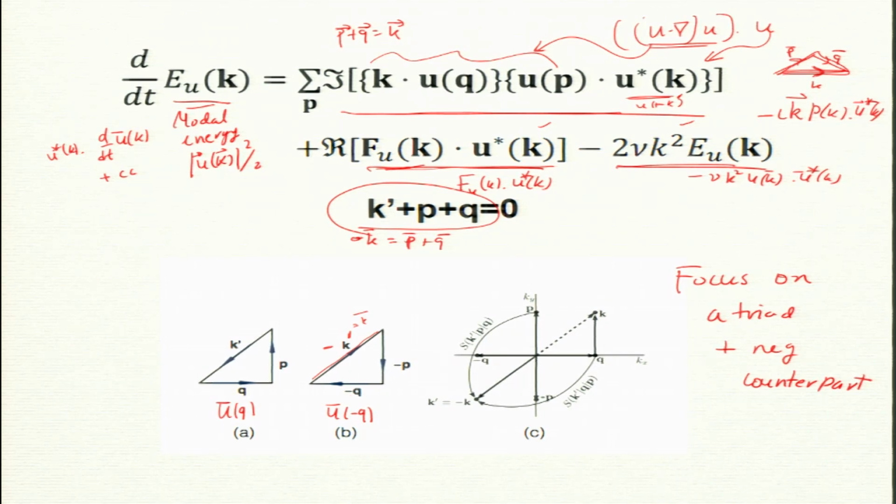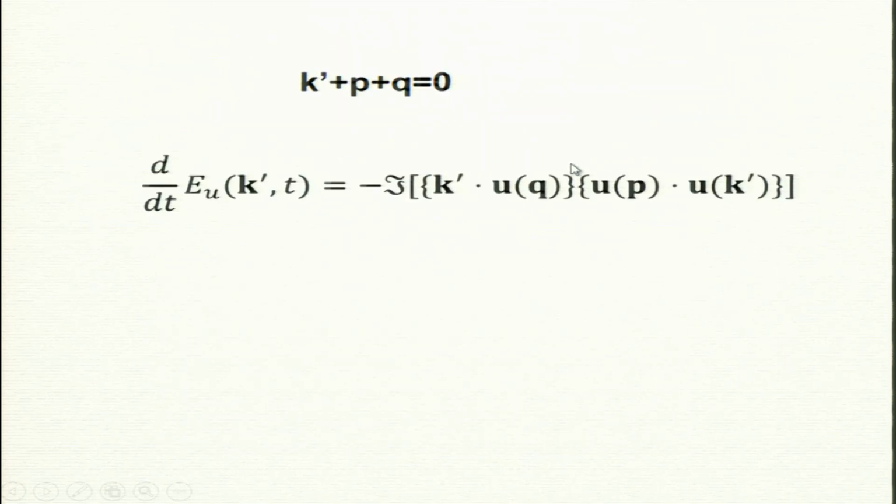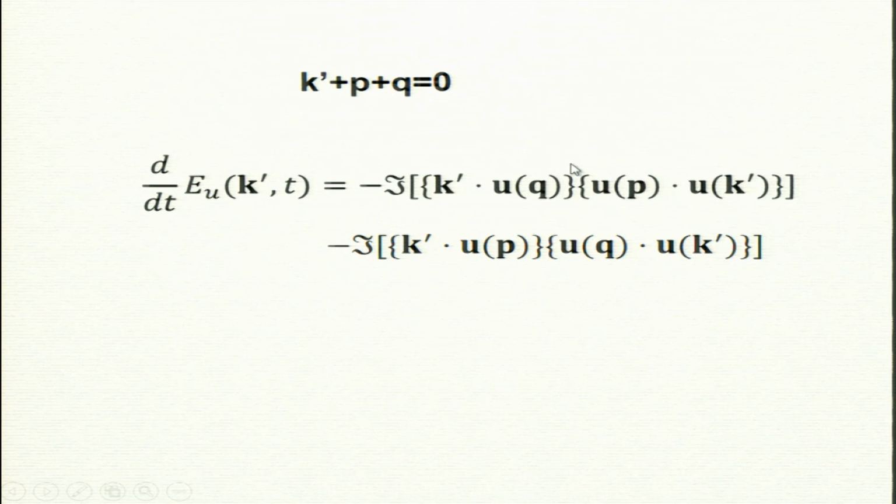Now if I just focus on only one triad and its negative counterpart, then this sum becomes simpler. How will that sum look? It will look like two terms. Instead of summing over millions of them, now I have a small thing. So let me write k prime, p, q.